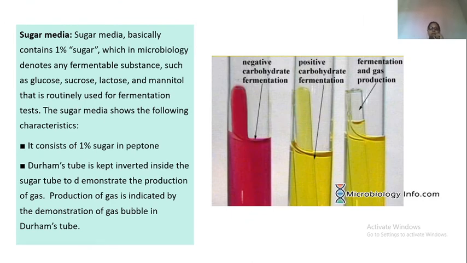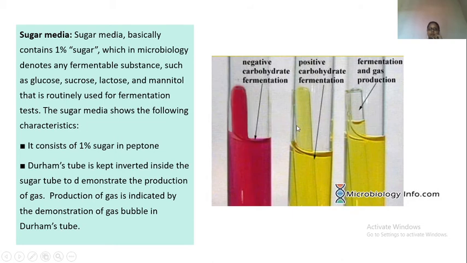Sugar media are mainly used for the identification or speciation of bacteria. Once you know the genus of the bacteria, there are many species from which you have to identify the right species. For that we use sugars. Basically we use 1% sugar with indicator. The color that you can see over here is the indicator dye. If sugar is fermented, the dye has become yellow in color from pink to yellow. This is actually a deep pink color and has developed into yellow.